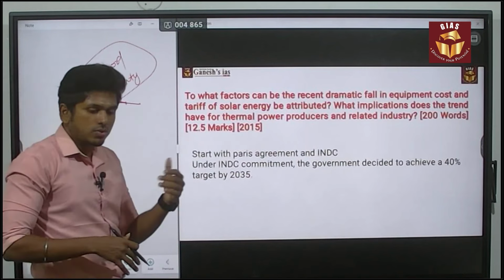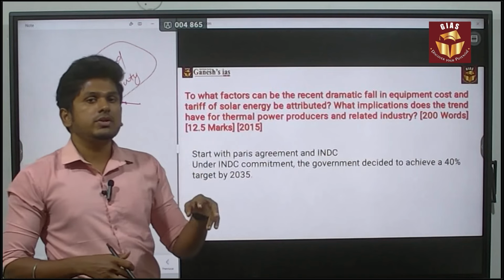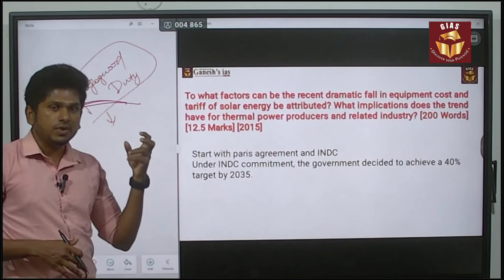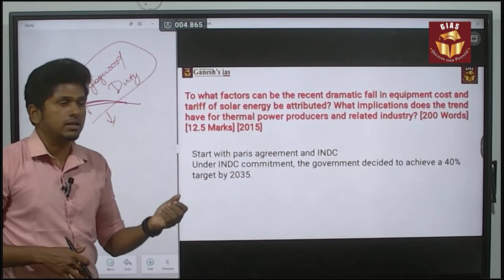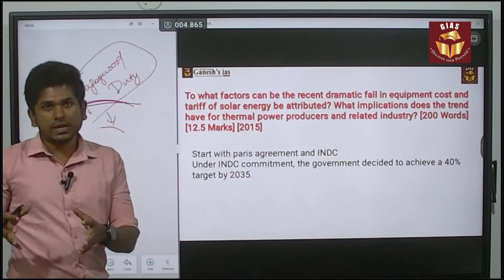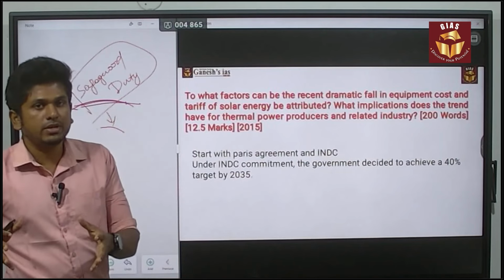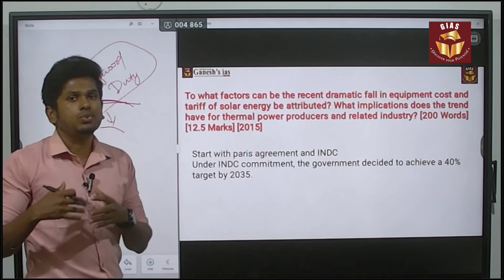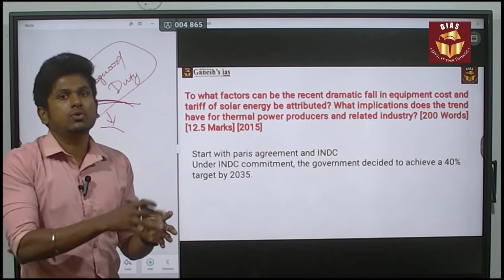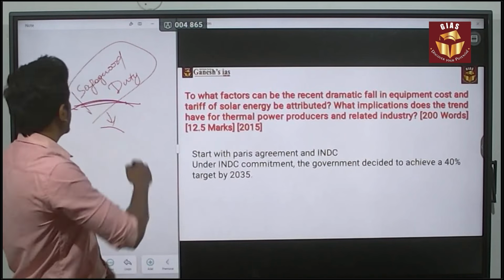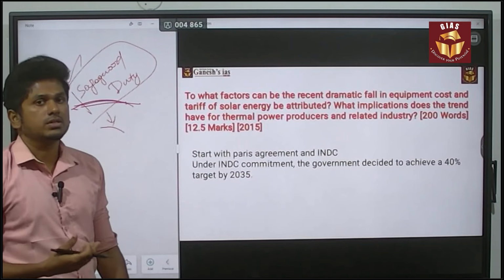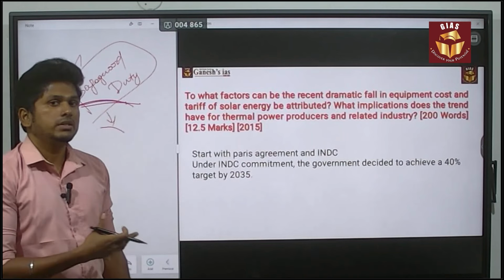In the conclusion, you can say that India needs to reduce certain safeguard duties on those imports, because if we need to make growth in the sector, we have to increase the usage of solar panels. Solar panel usage needs to be increased, which means we definitely need the imports, because domestic producers can't fulfill the needs of the whole of India. So you can conclude that India needs to reduce the safeguard duties on solar panels or solar cells. You can conclude in that manner also.